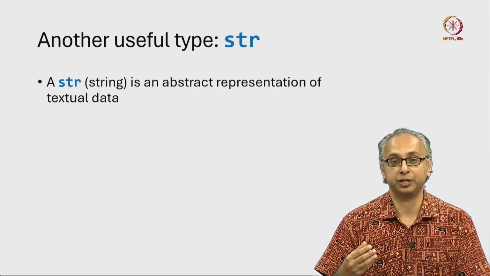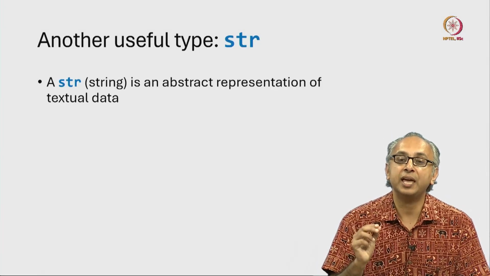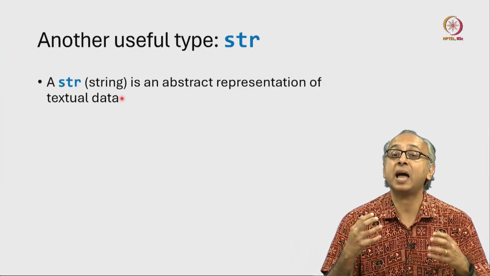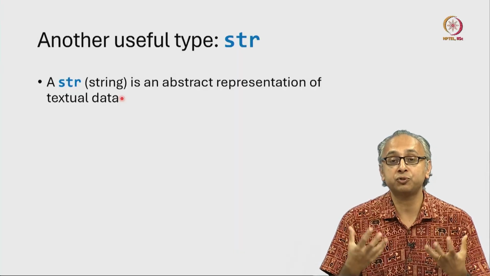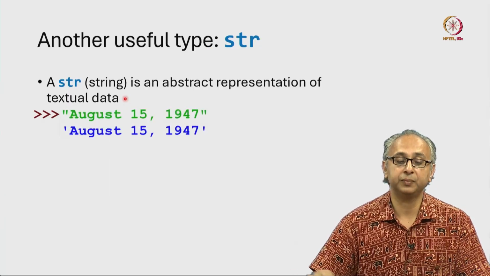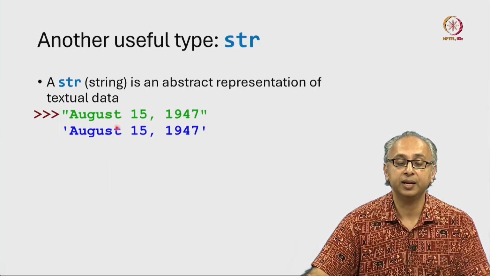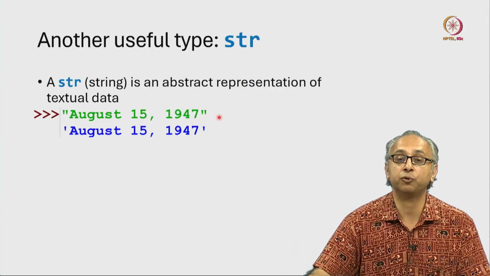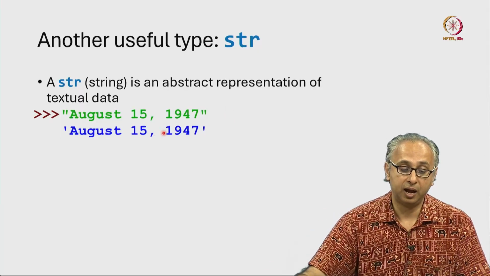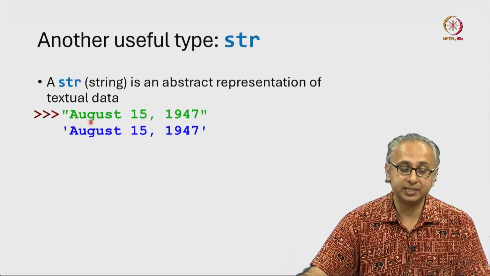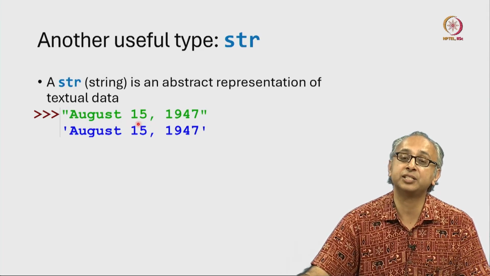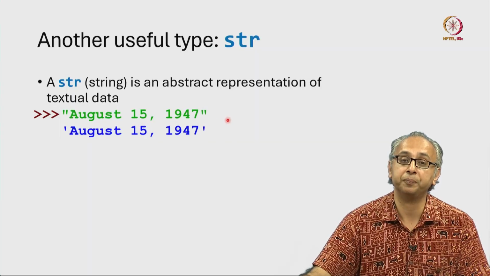Another very useful type in Python is str, which stands for string. And once again, this is an abstraction. It's trying to abstractly represent textual data. As an example, suppose I give the string, in quotes, August 15th, 1947. Notice that this textual data has both letters, uppercase letters like the A, lowercase letters, special characters like spaces and commas, and digits like 1, 5, 9, and so on.